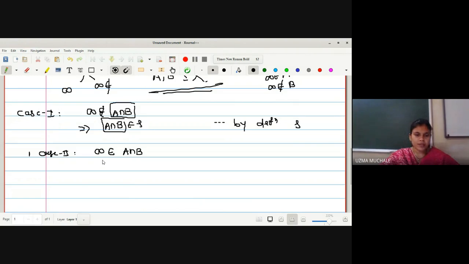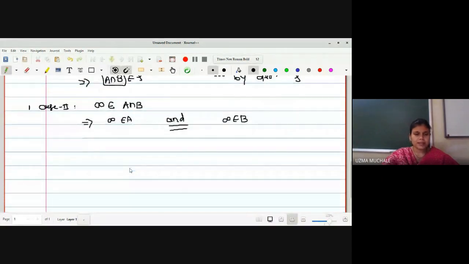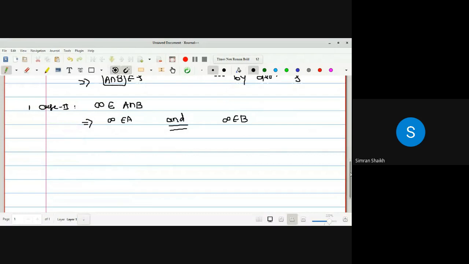If infinity is a member of A intersection B, what can I write in the next step? Infinity is a member of A and infinity is a member of B. Why am I writing "and"? Because to be a member of the intersection, it should be a member of both sets. Is it okay? Yes, ma'am.